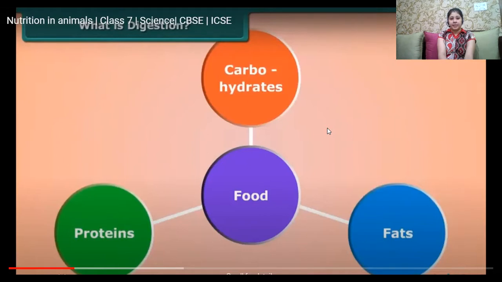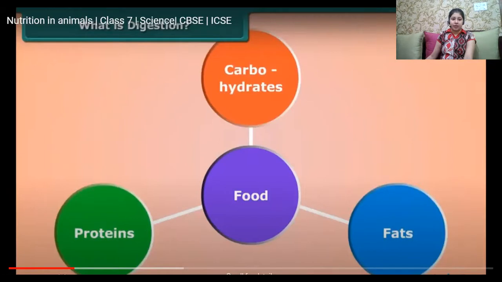Heterotrophic organisms cannot manufacture their own food. We take food from other sources, such as plants or animals. These foods need to be broken down into simpler substances so that they can be easily absorbed by our body. Let us learn nutrition in animals in detail.